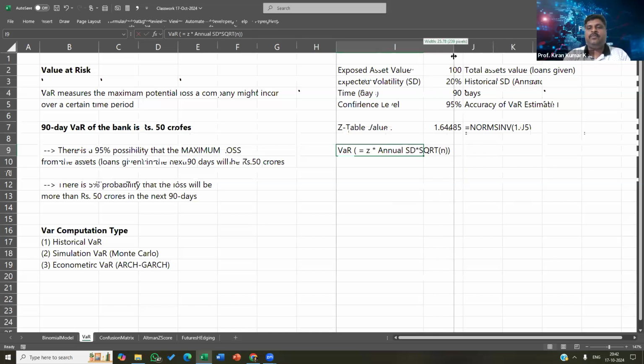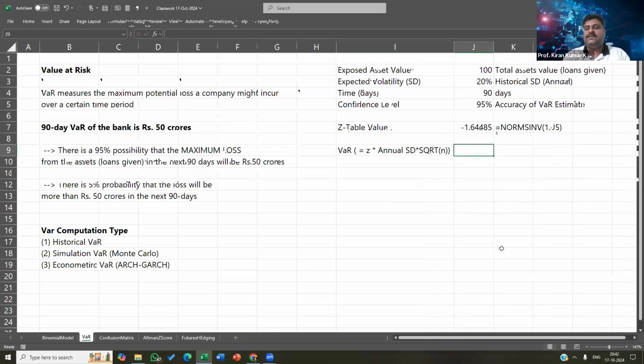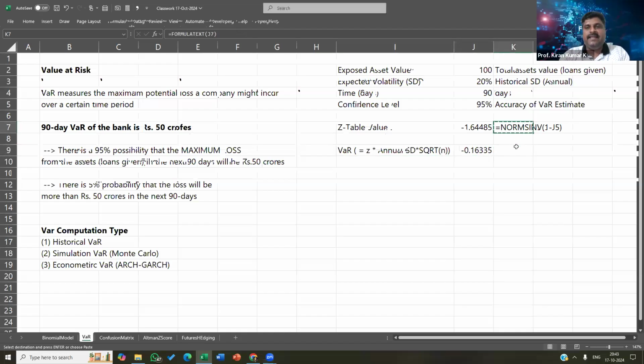Okay, so I'm going to incorporate that function here. All right, watch this. So let's take Z multiplied by the annualized standard deviation multiplied by square root of 90 by 365. Okay, that's it. So this gives me the VaR number of minus 0.16335. Okay, so that's basically how I calculated.